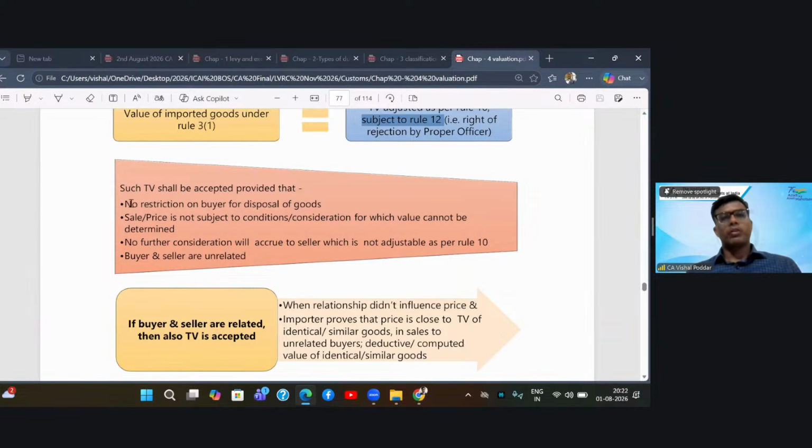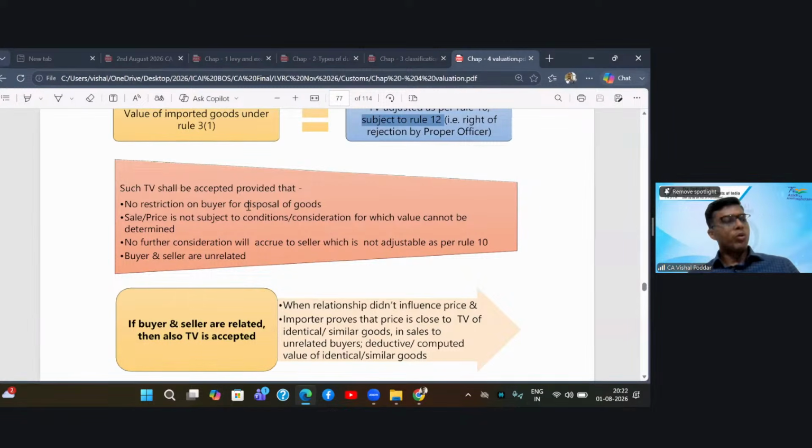First, what is the first condition? There should be no restriction put on the buyer as to how the buyer will be using these goods, handling these goods, or disposing of these goods. It means the seller should not restrict the buyer on its further use. However, this point has an exception where any restrictions are required by law.